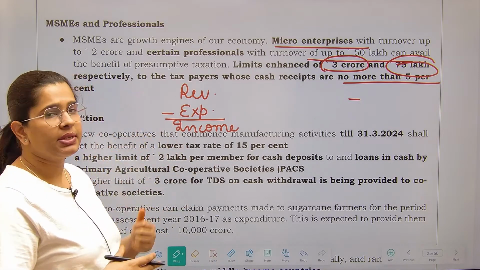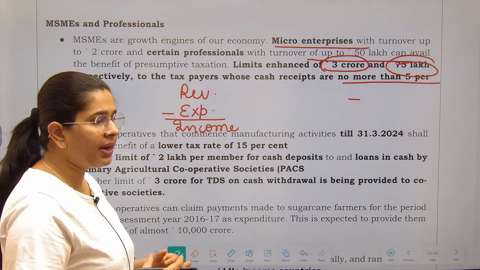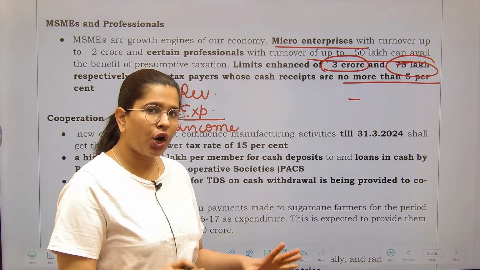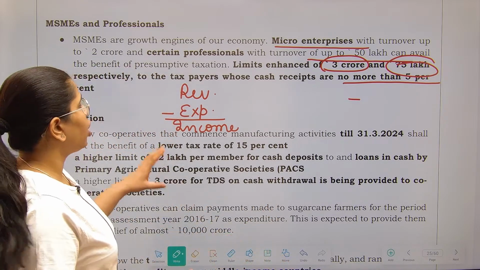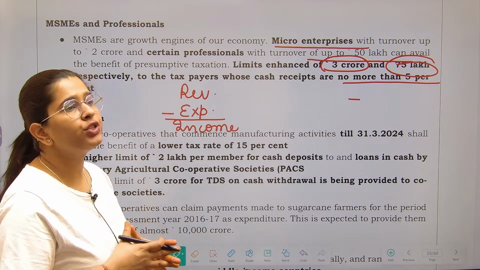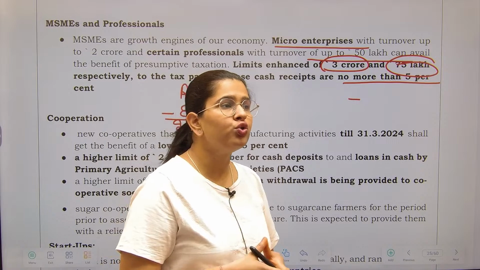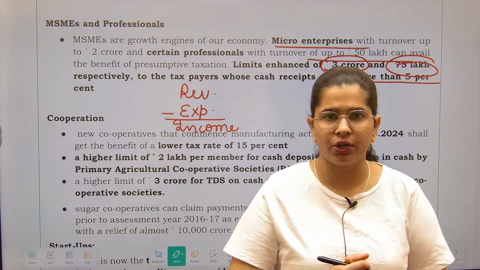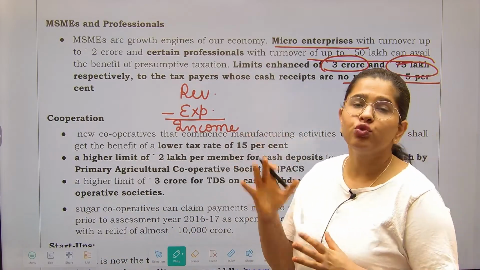But what happens under presumptive taxation is that the government says, okay, you do not want to maintain books of accounts, you do not want to tell us the revenue as well as expenditure. So this is the scheme for small taxpayers, right? Those who do not have that much turnover. Earlier the limit was 2 crores, right?